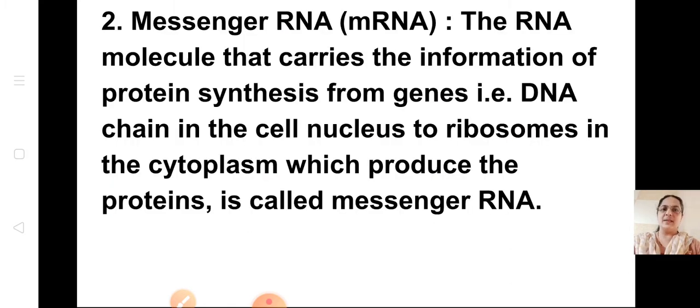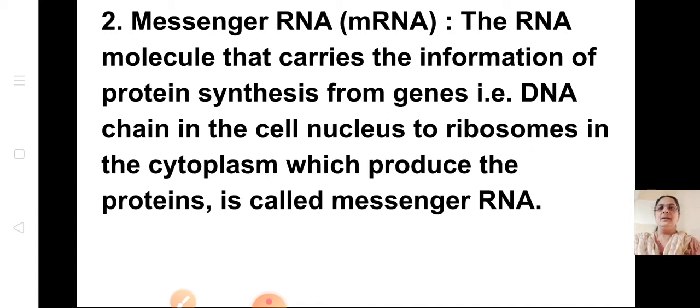Then what is meant by messenger? The second type we are going to learn is the messenger RNA. In the further process of transcription and translation, you will learn mRNA, tRNA, rRNA, so you will know what this RNA is. What is this messenger RNA or mRNA? The RNA molecule that carries the information of protein synthesis from genes. This we have learnt last year also. From the DNA chain in the cell nucleus to the ribosome in the cytoplasm which produces the proteins is called messenger. It gives the message that this type of protein is to be produced.